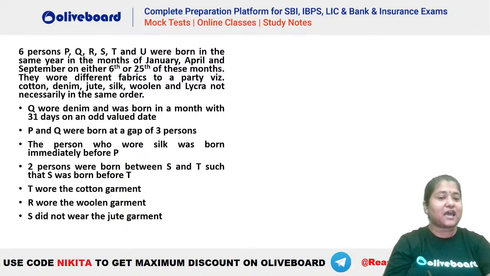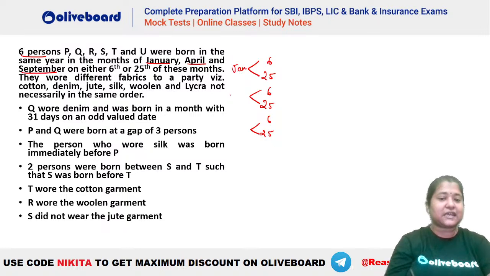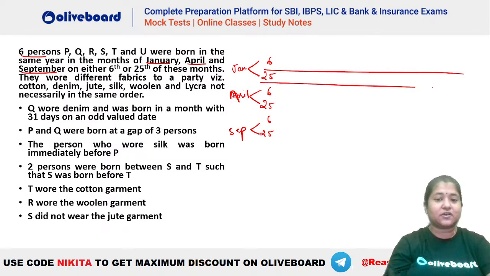So you can see we have 6 dates in here, 6 persons and 6 different dates, because 3 months have been given: January, April, and September, right? So we have, let's say, 6 and 25 for each month. Okay, so 6 dates in here and 3 months. So first month is January, second month given here is April, and third is September. Okay, so these are the 6 dates given to us. Okay, chalo, let's see what is given here.